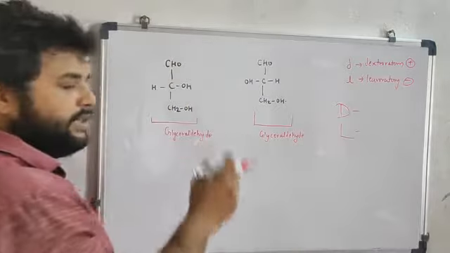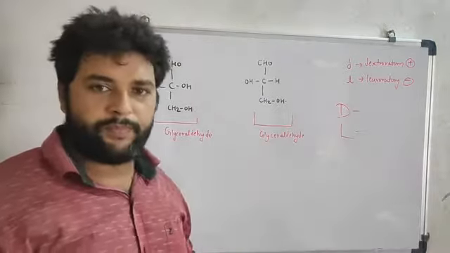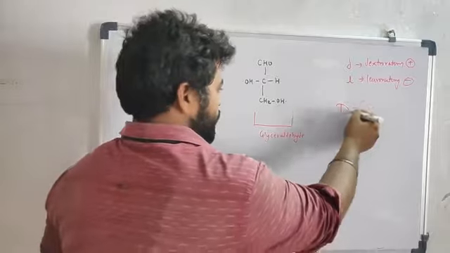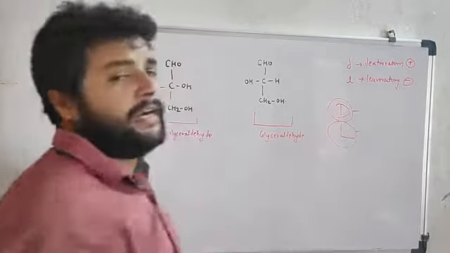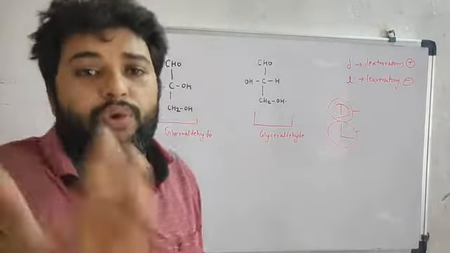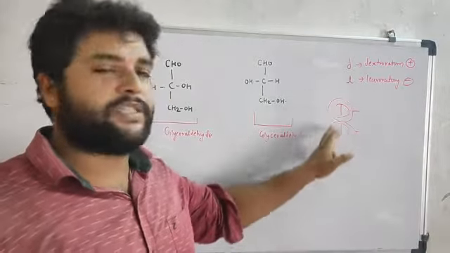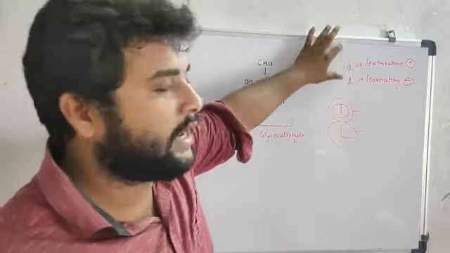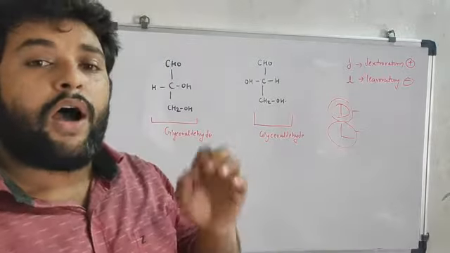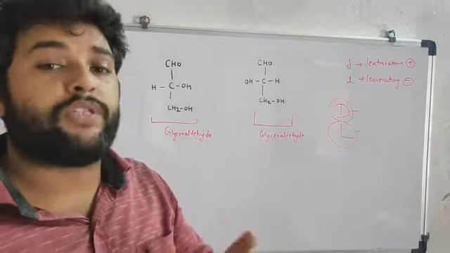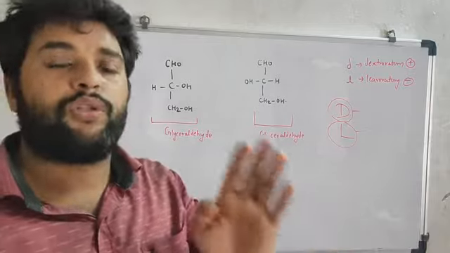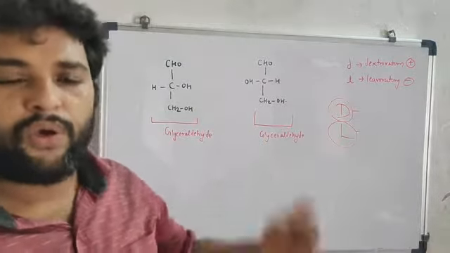We have to discuss how this D and L naming is given, how D-glucose is formed, how L-glucose is formed. This is one thing and that is another thing. The basis behind this naming we are going to read.